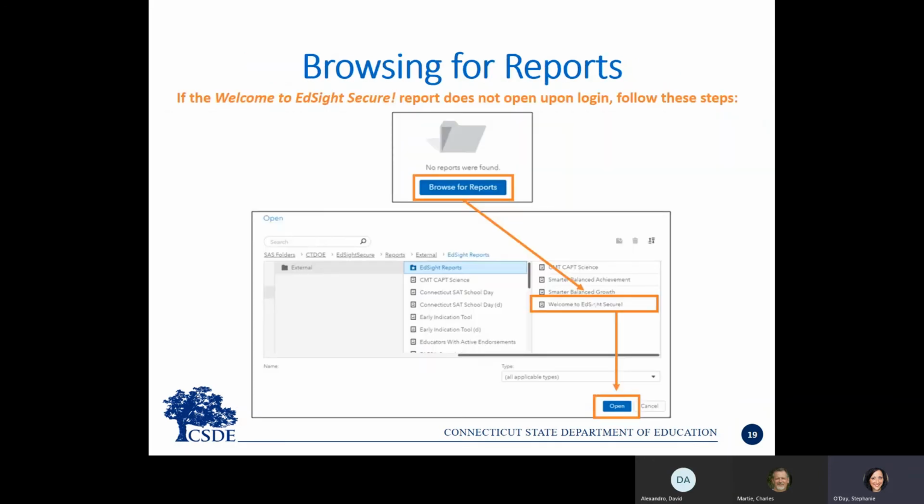As I mentioned, sometimes you don't get brought automatically to that Welcome to EdSite Secure report. You may see the folder icon at the top of this slide, which says no reports were found. Don't worry if you see this, just click Browse for reports and follow the path below. Select Welcome to EdSite Secure and click Open. You will then be brought to the Welcome to EdSite Secure report. Again, from this screen, simply click EIT for Teachers to access the report.